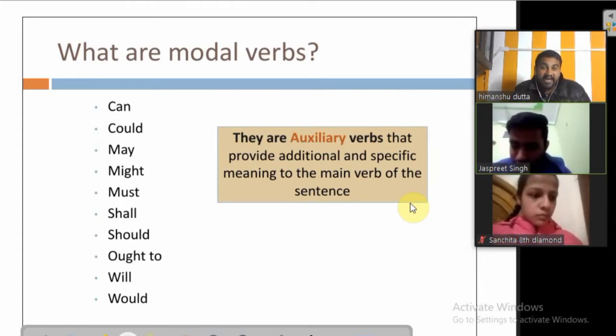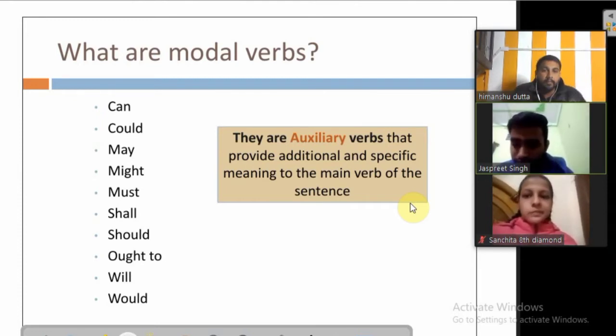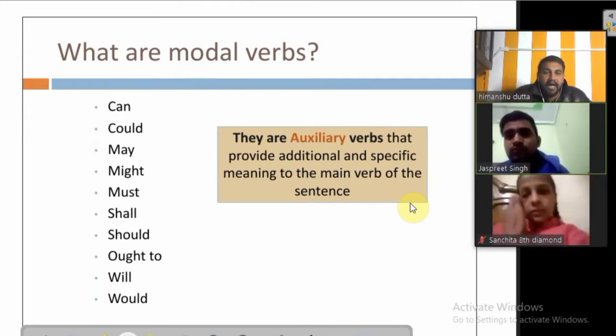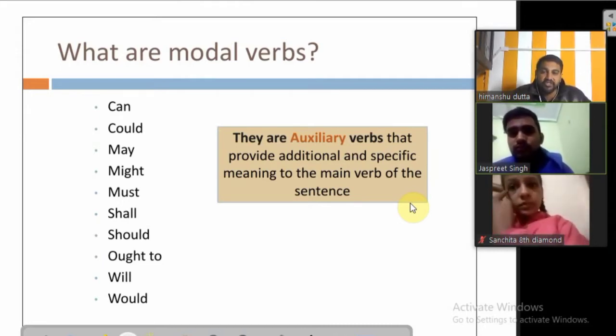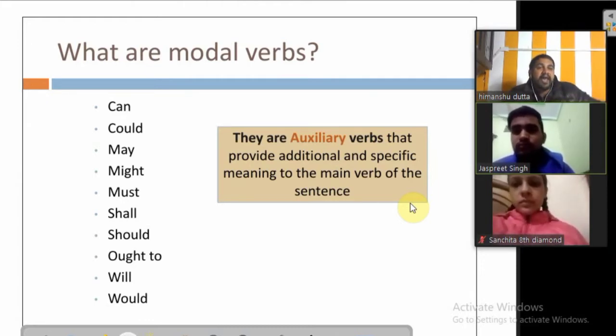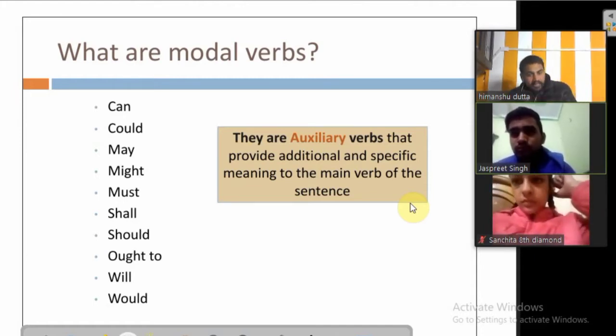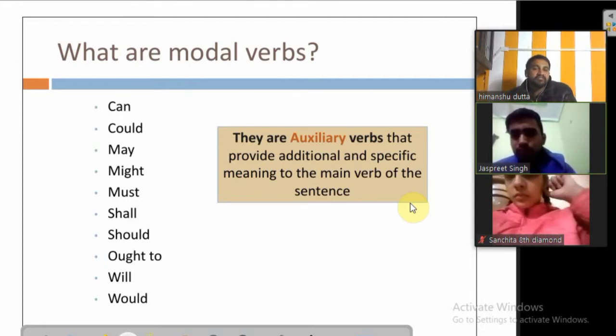He can do this. You could do this, tum kar sakte the. You can do this, tum kar sakte ho. So can, could are also used when we try to give some sort of suggestion. Suppose in our essay writing we want to give some suggestion, then what can the government do, means kar sakti hai. Or what could the government do, kya government kya kar sakti thi. In case of the past we use could, and in case of the present we use can.